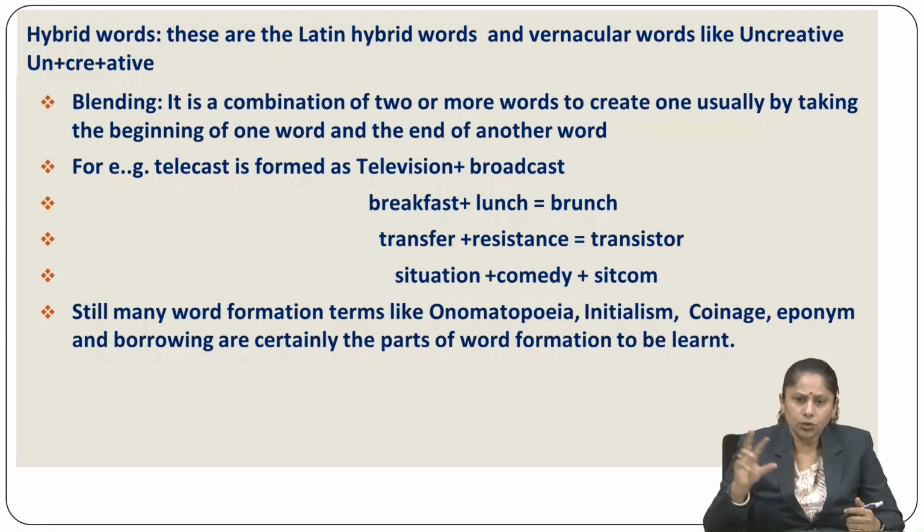You are not going to understand them in depth as you do hybrid, blending, stem and root, or derivation and inflection. They are the main terms which clearly must be understood in your sessions.